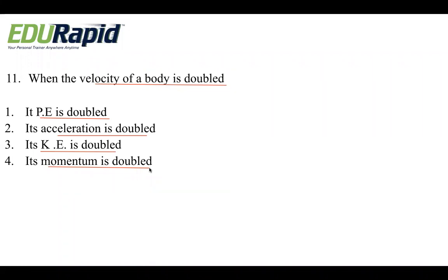Potential energy is doubled, or, we have already learned about it. Okay, its acceleration is doubled, from Suma Basaraju. From Kavya, momentum is doubled. Bhavana, fourth option, momentum is doubled. Tulasi, 4, very good. Harsha, also 4. Any other answers?